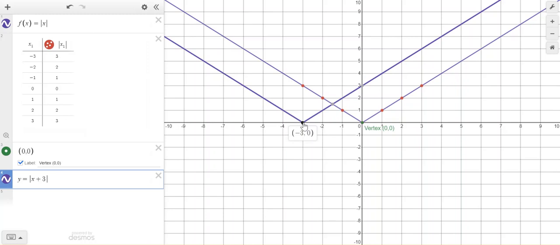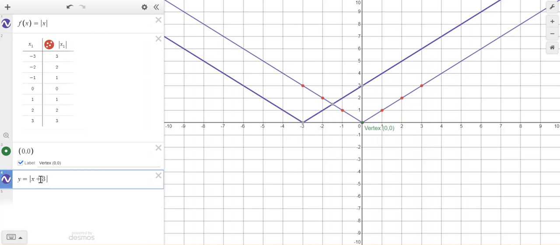That entire function moved 3 units to the left. So notice that it's opposite of what I see here. This is a +3, but it moved left. So it moved left 3 units. I also want to note that if I go up 1, right 1, up 1, right 1, up 1, right 1, I'm hitting all those lattice points, so my slope is the same. The only thing that's changed is that my function moved 3 units to the left.